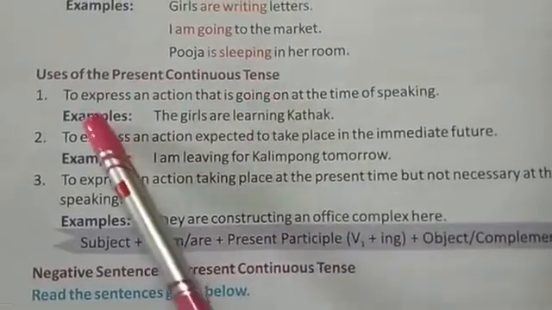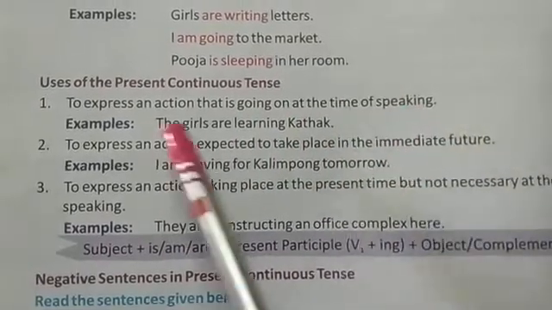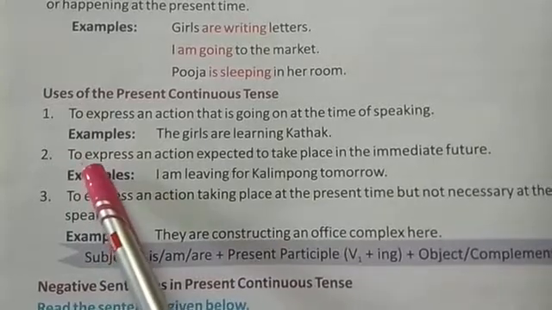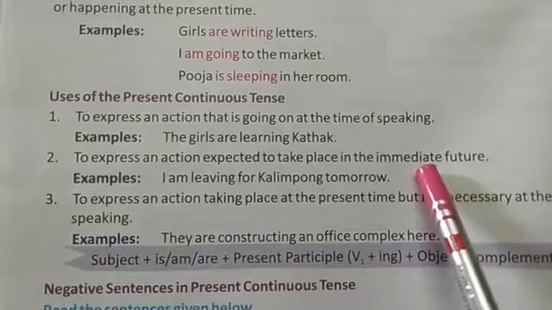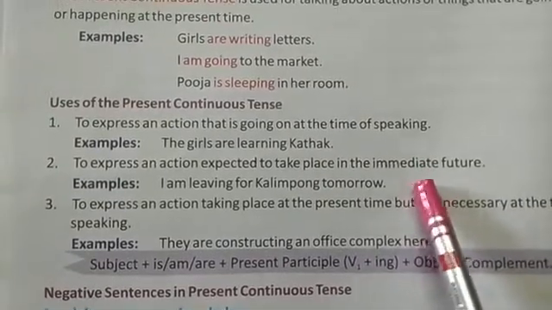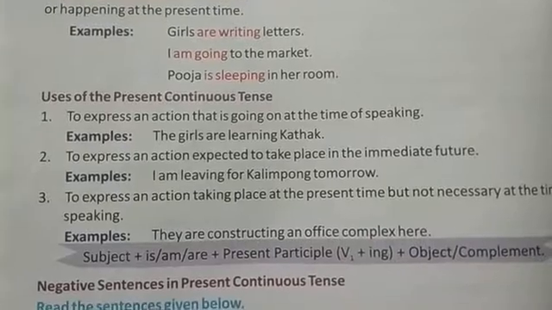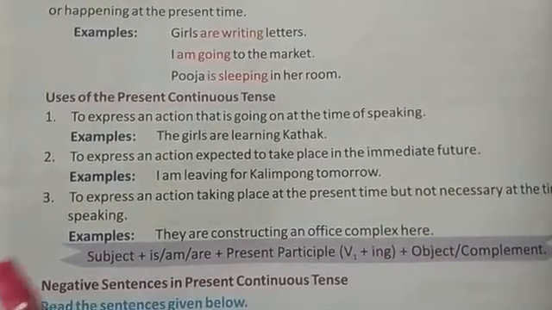Uses of present continuous tense. What are the uses? One, to express an action that is going on at the time of speaking. Example: the girls are learning Kathak. Number 2 use is to express an action expected to take place in the immediate future. So whatever action is going to take place in the future, in such sentences we will use the present continuous tense form.